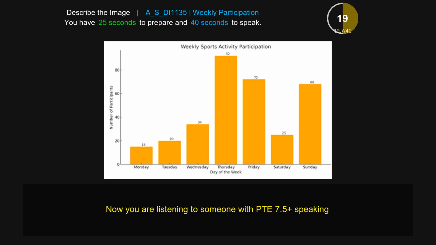From the picture, it is clear that Thursday is maximum, which is 92, while Monday is lowest, which is at 25, while Tuesday 20, Wednesday 34, Saturday 25, Friday 72, and Sunday 68. In conclusion, the picture provides information about weekly participation in sport activity.